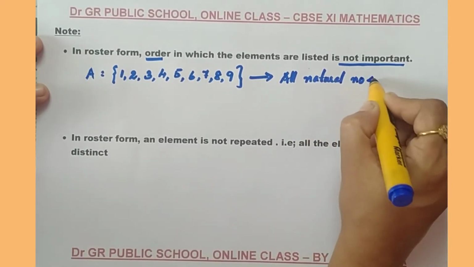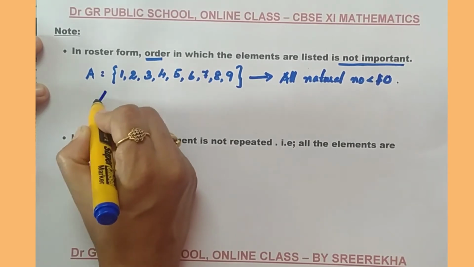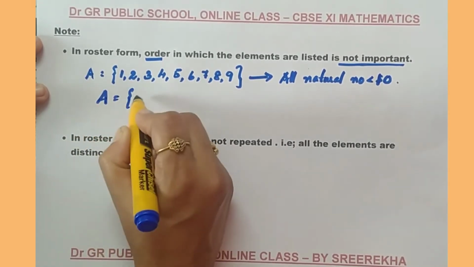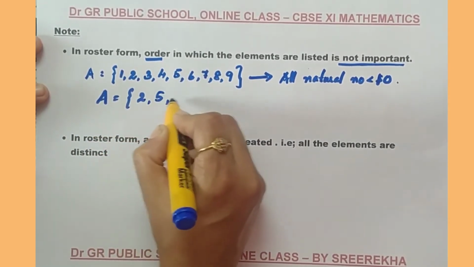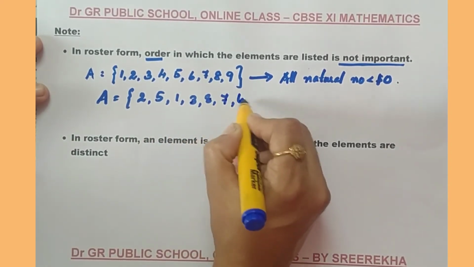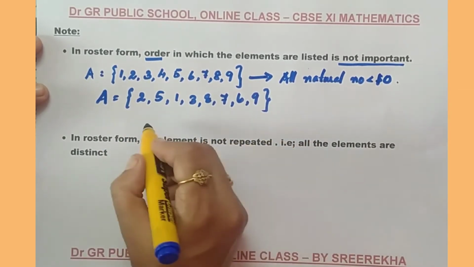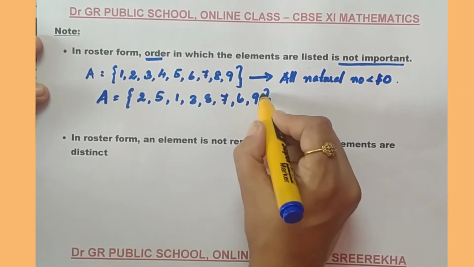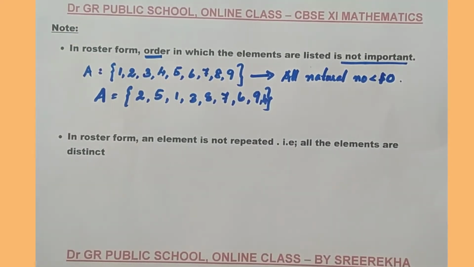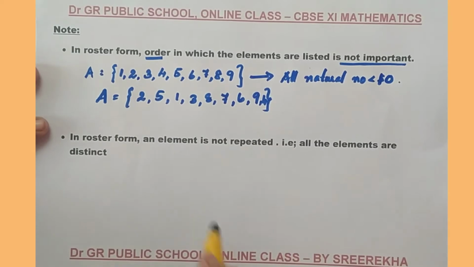You can write it in any order. You can write the set like this also: 2, 5, 1, 3, 8, 7, 6, 9, and the one more element, 4. Anyway, the order of the elements is of no importance in the case of a roster form.